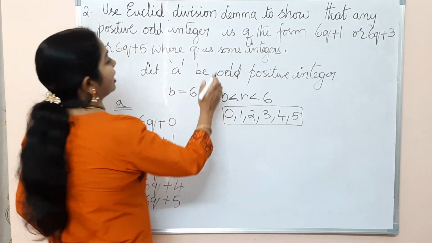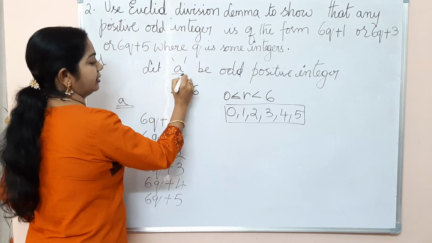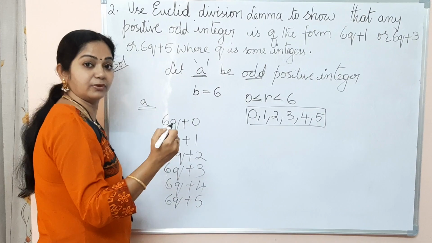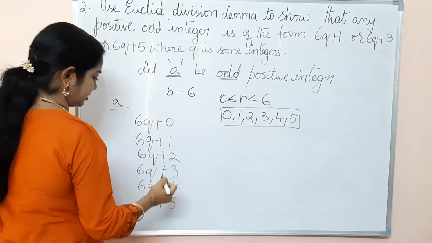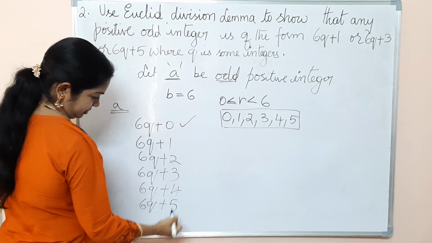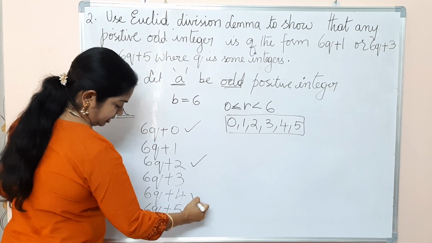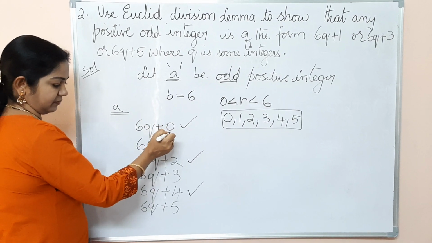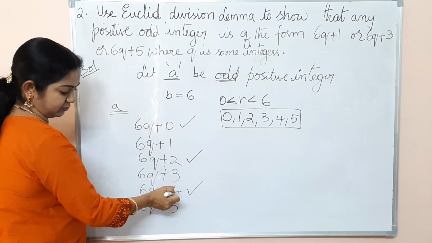And also we know that our a is an odd positive number. So odd numbers cannot be in the form of even numbers. Here 6q plus 0, 6q plus 2 and 6q plus 4 are even numbers because 6q is even and we got 0, 2, 4 as the remainder.